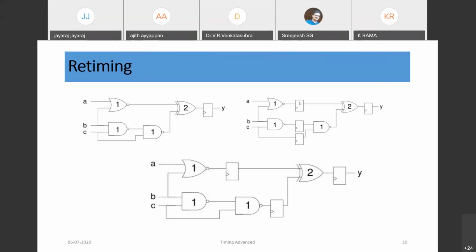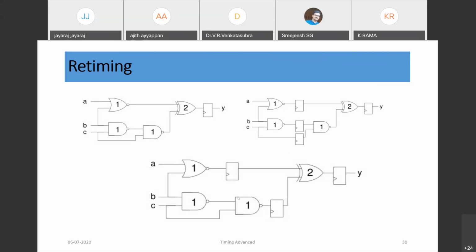If you are splitting the path by adding a flop here, whenever we split the path, we need to ensure that the functionality will not change. So here, if you split this path, one clock delay would happen initially. Further, it will be fine. So we have added 3 flops here.